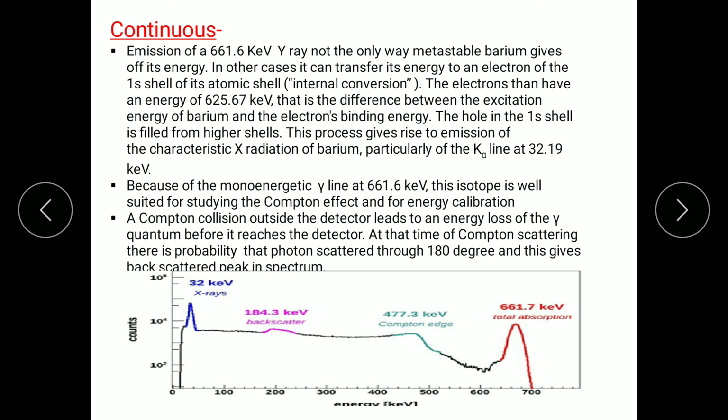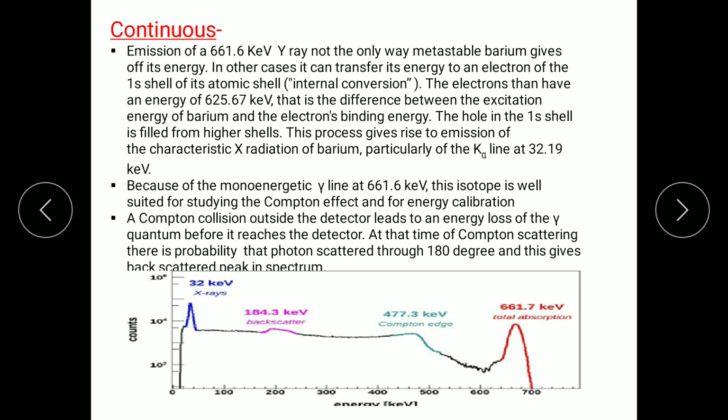Now see here in this diagram of the energy spectrum of the decay scheme of cesium-137: the first point is the first peak, after that is the plateau region, and after that again one peak. The first peak is due to the K alpha line, and the second one is the backscattered peak.